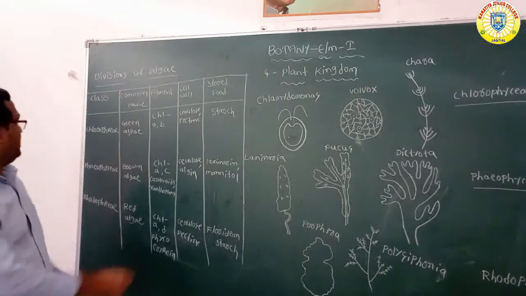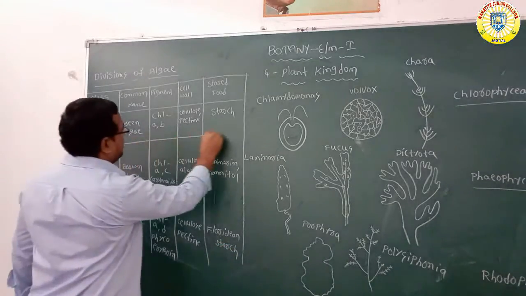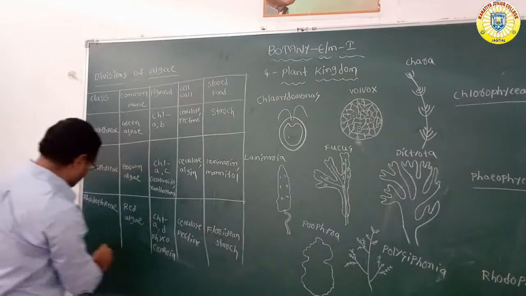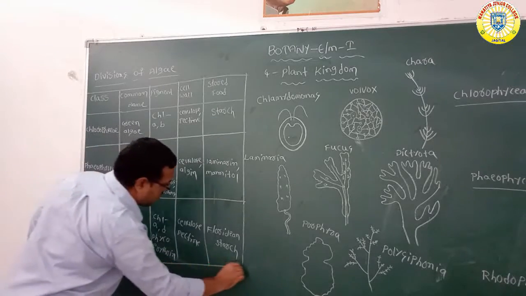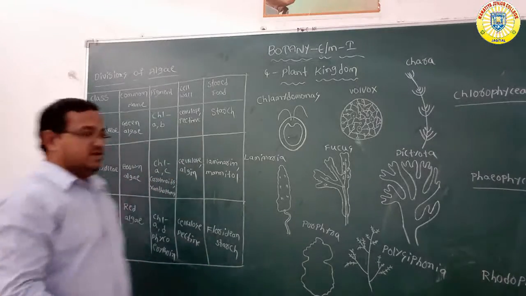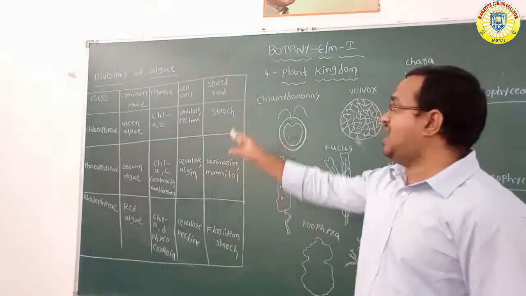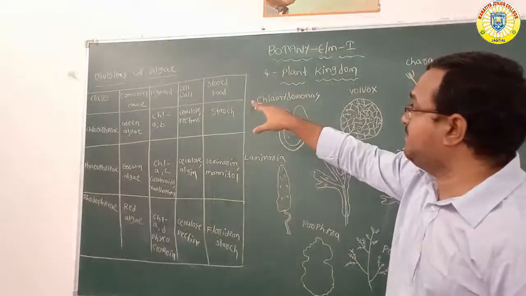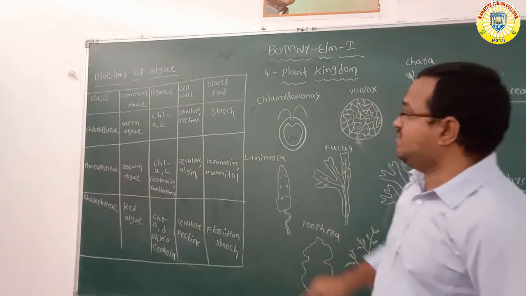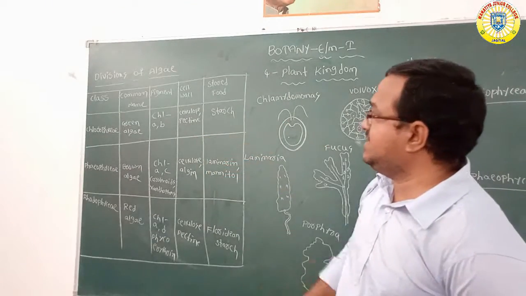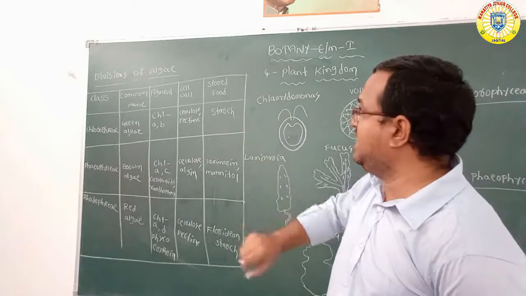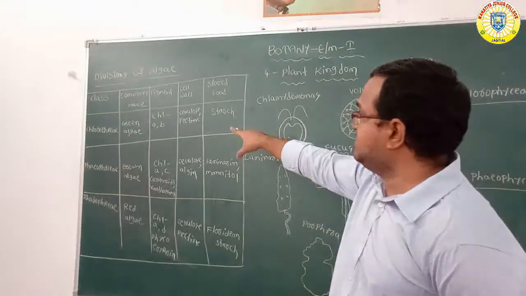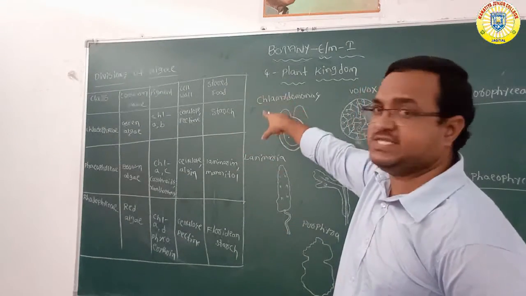Okay, so this is about the divisions of the algae. This is about the important characters of these algae. You can see class, common name, pigment, cell wall, stored food. Suppose if you see Chlorophyceae, common name is green algae, pigments present are chlorophyll A and chlorophyll B, cell wall is cellulose and pectin, stored food is starch.